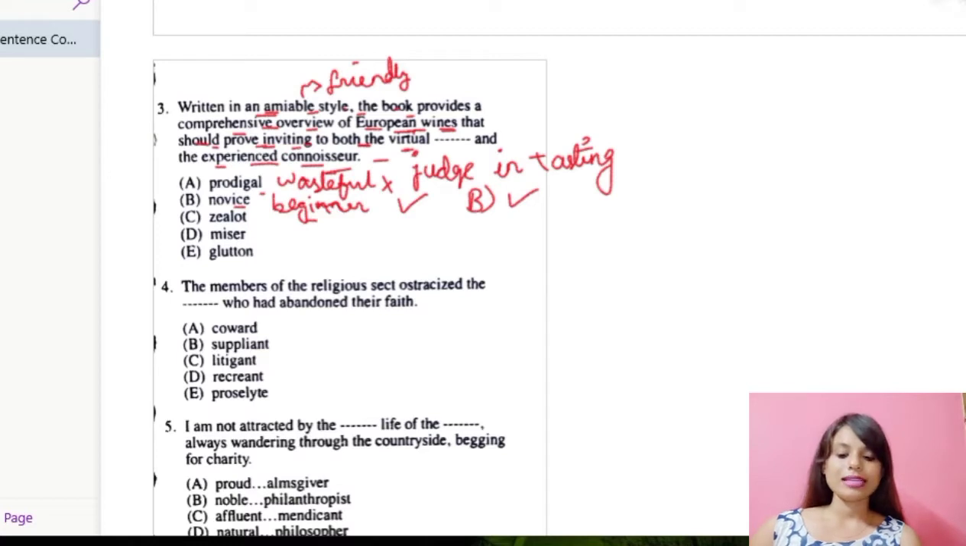Zealot. Now zealot means extremist, or you can say activist, or you can say enthusiast. So if I put a virtual activist or virtual zealot, it's not making any sense, so I'm striking it out. Number D is miser. Miser means someone who doesn't want to spend anything. Like, it can be money, it can be knowledge, it can be anything of sharing and all. So miser is that person who always keeps to himself, like selfish, you can say.